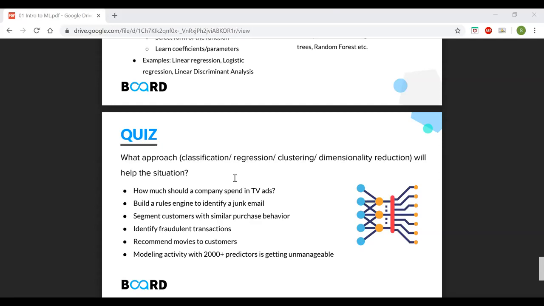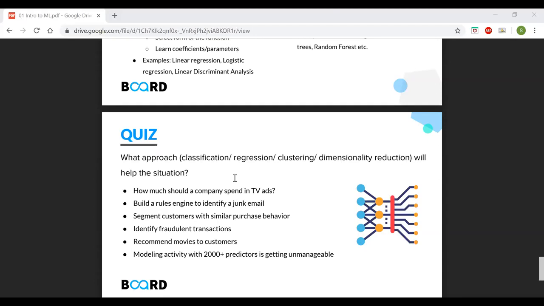Okay, the next question is segmenting customers with similar purchase behavior. Yeah, most of you got it right. It is an unsupervised algorithm. Since we are segmenting customers with similar purchase behavior, we don't have exact data saying that this person and this person are similar.